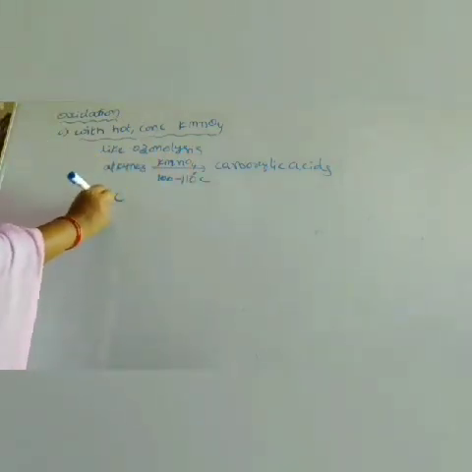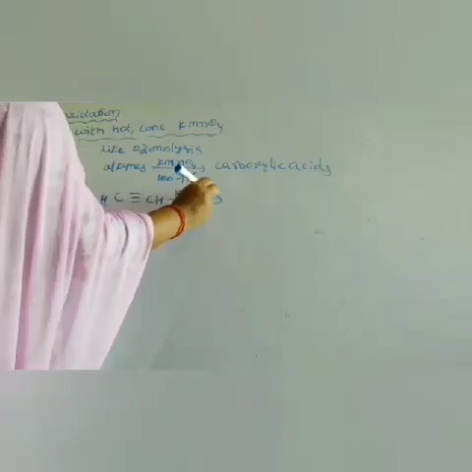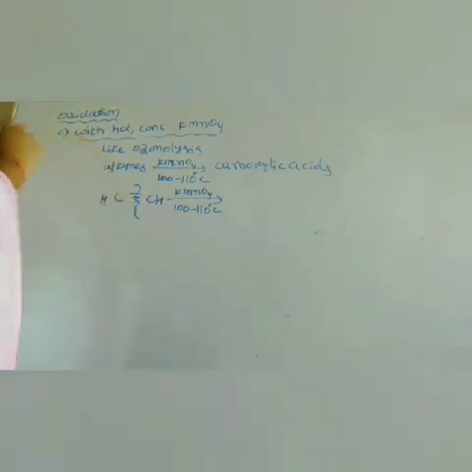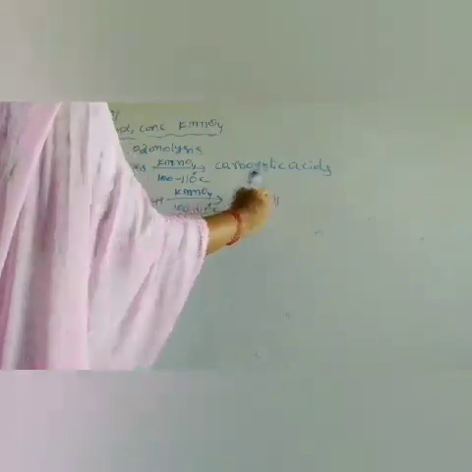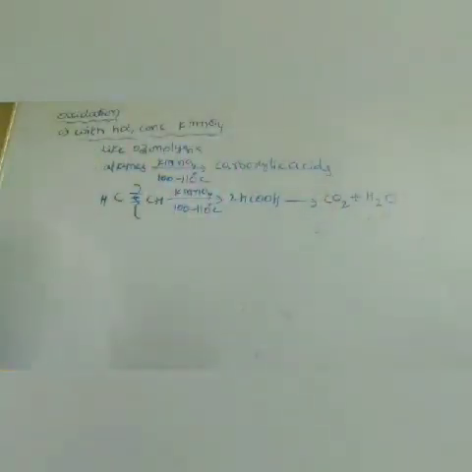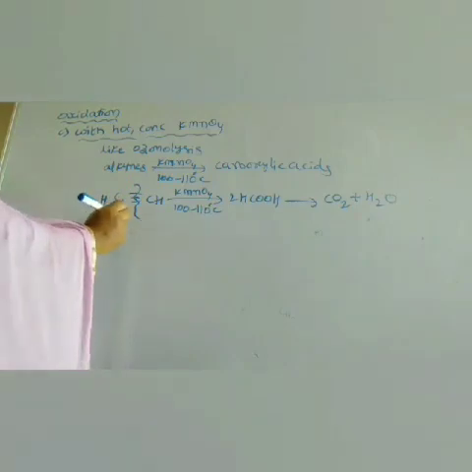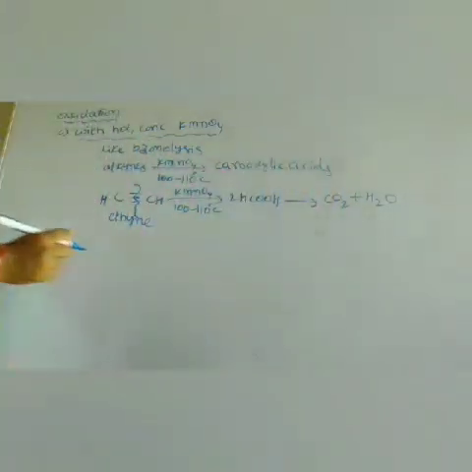So CH triple bond CH with hot concentrated KMnO4, around 100 to 120 degrees, breaking of the triple bond, is converted into formic acid, 2 moles of formic acid. Again, the formic acid is converted into CO2 and H2O, carbon dioxide and water. Okay, finally, alkynes: ethyne with hot concentrated KMnO4 gives CO2 and H2O.